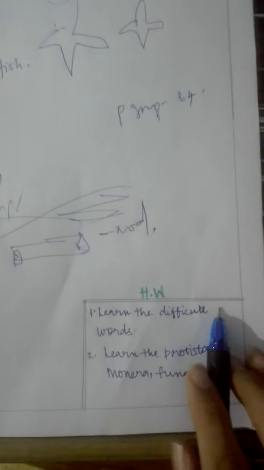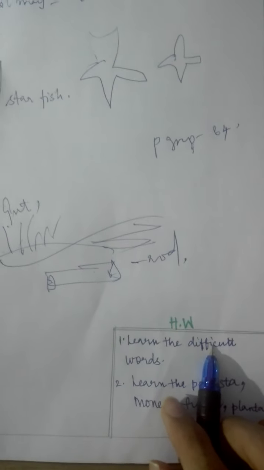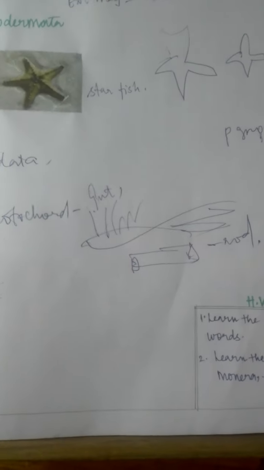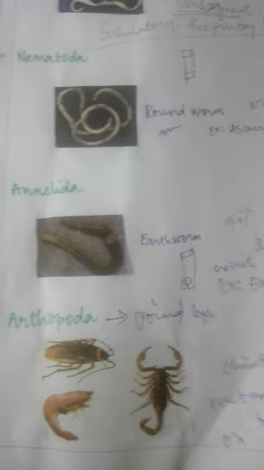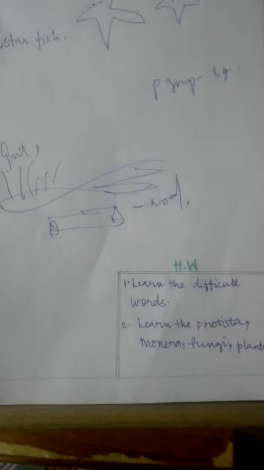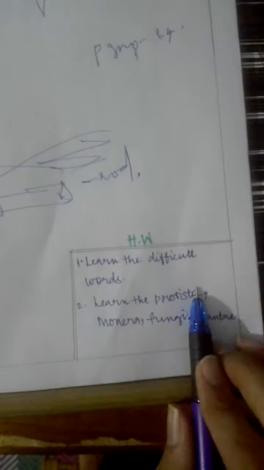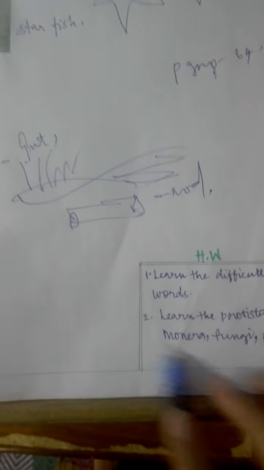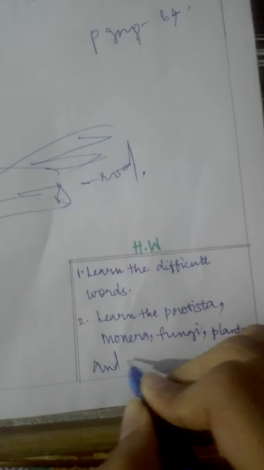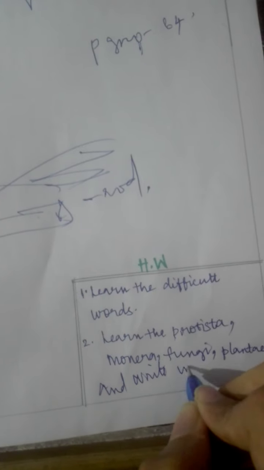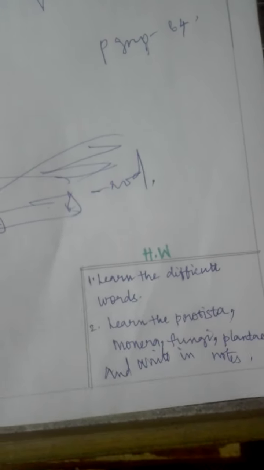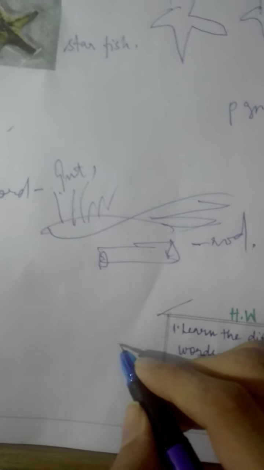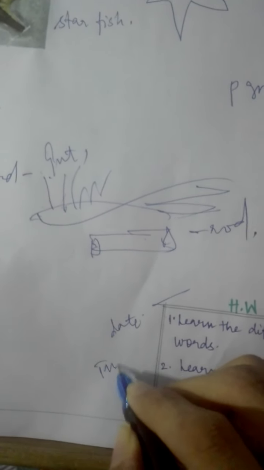Your homework is to learn the difficult words, underline the difficult words that you don't know, like echinodermata, platyhelminthes or arthropoda. You can't repeat them properly, children. That's why you underline them in the textbook and learn from that only. Okay, learn Protista, Monera, Fungi, Plantae. All the four you should learn, children, and write in notes. Homework date: Tuesday.